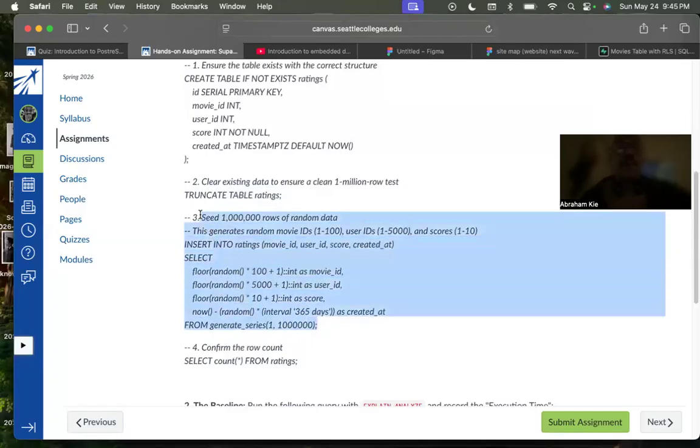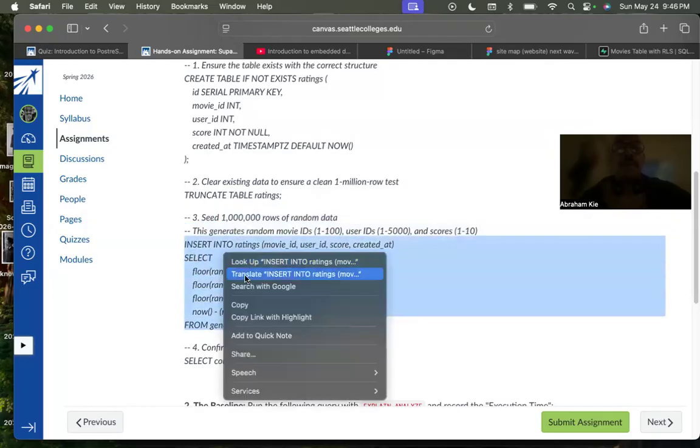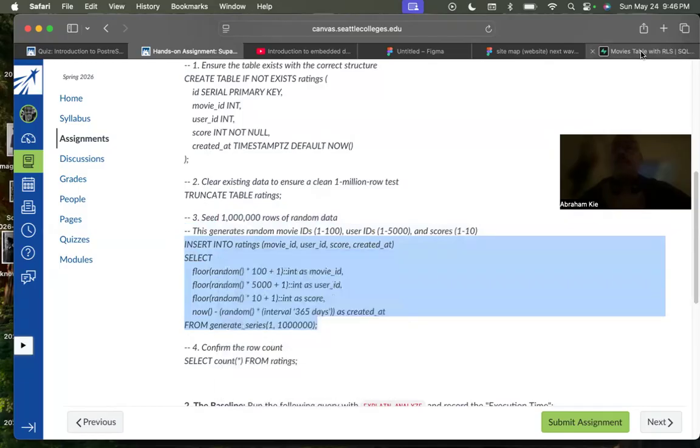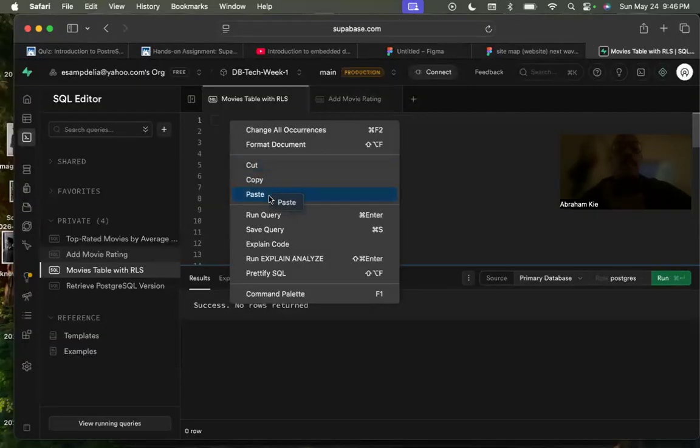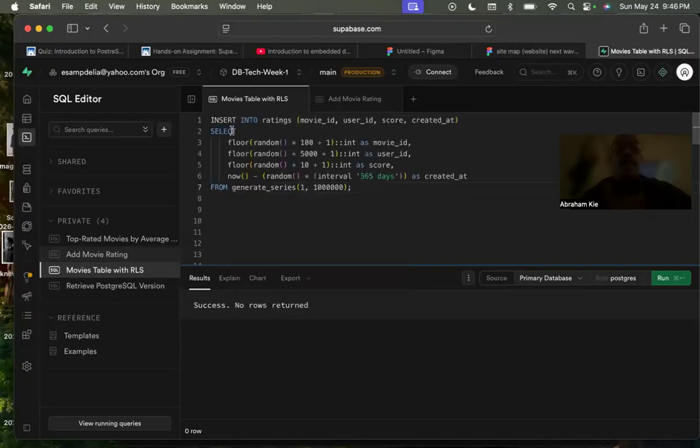I'm going to copy and paste this. Basically, it's asking to seed 1 million rows of random data. This generates random movie IDs and the other criteria. I only have to copy and paste up to here, and I'll put this into the SQL editor and make sure everything looks fine.